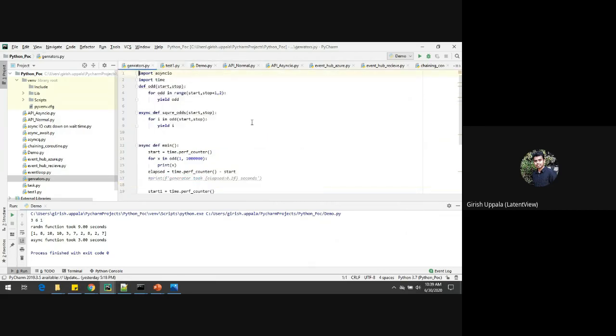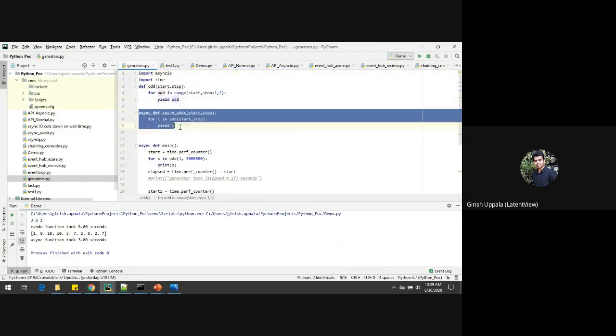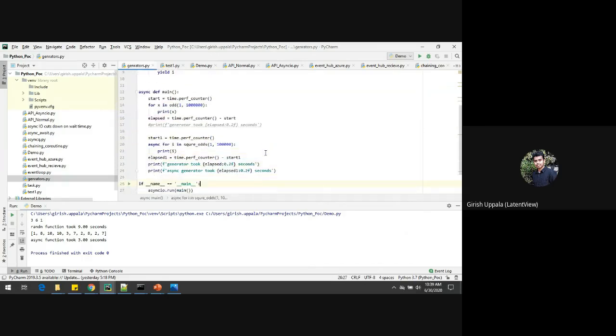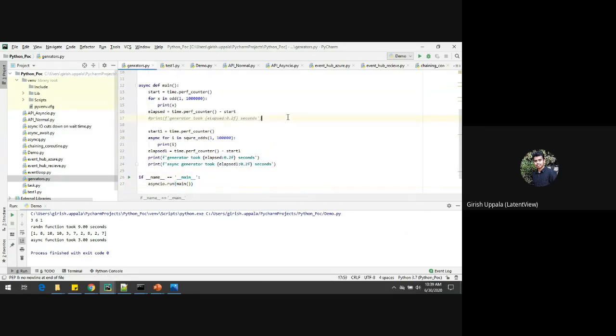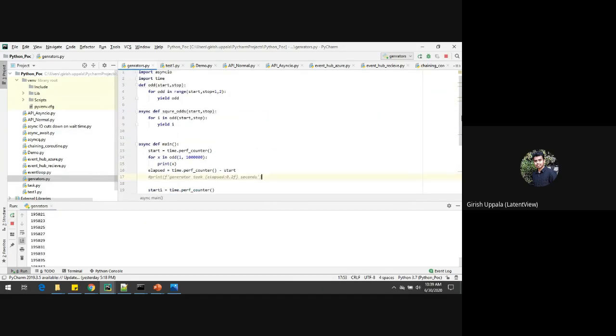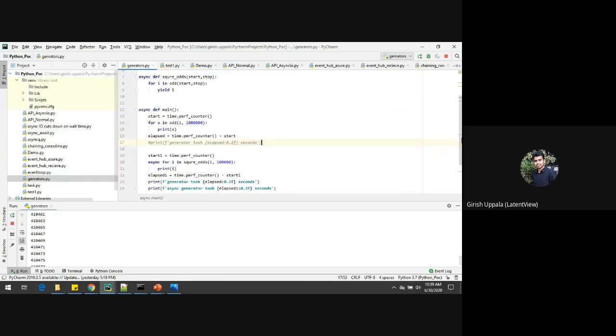If you see the generator also, this one is a normal generator and this one is an asynchronous generator. Same I'm doing here. If you call the normal generator, I'm just generating odd values, and the square of odds in asynchronous.